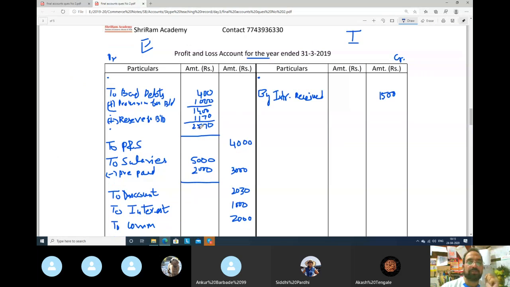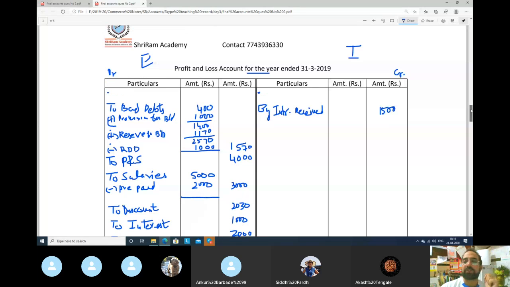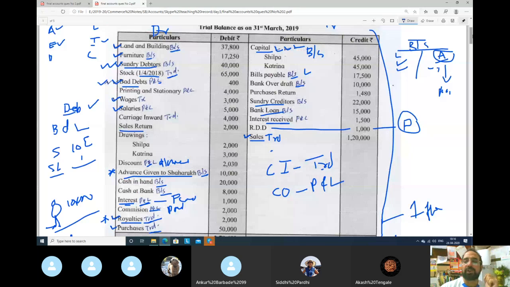We have 2,570 and now we will take here. See, all we have added, this one item we will deduct as RDD, 1,000 rupees. So balance will be 1,570 in your outer column. So this 1,000 will have only one effect. Why? Because this RDD is from trial balance. So it will have only one effect.